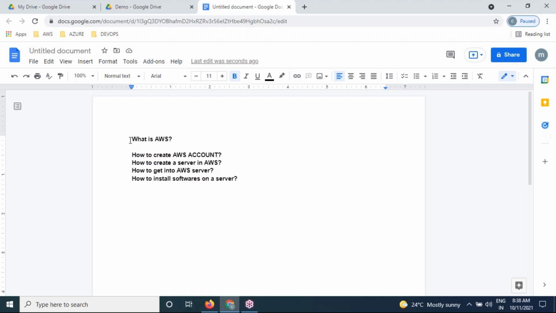So first, let us understand what is AWS completely for today. I want to brief about what is AWS. First half an hour, then the next half an hour we'll discuss the practical part. Let me repeat one more time: the first half an hour, let us brief about what is AWS. All of you, please be attentive.